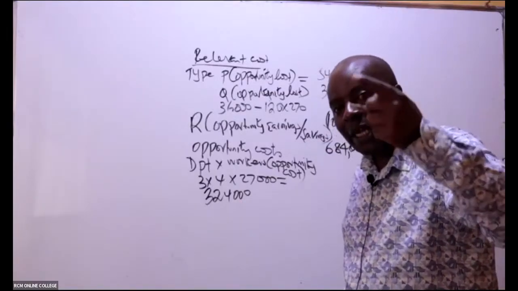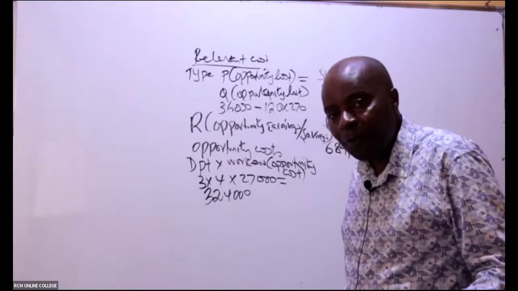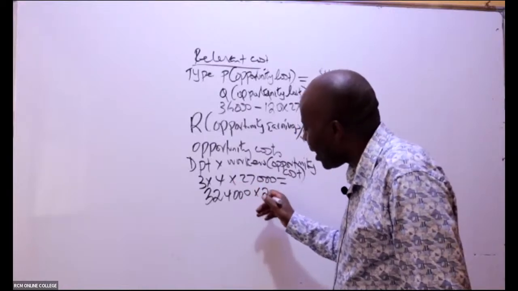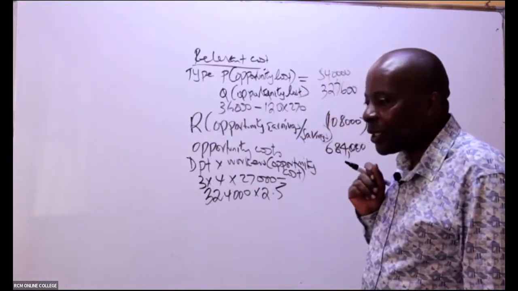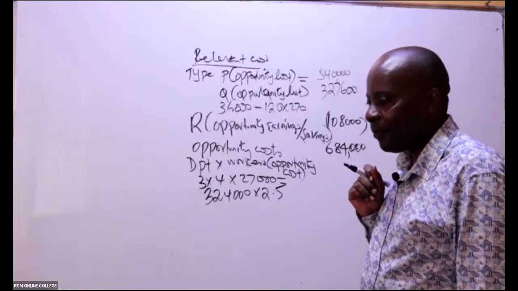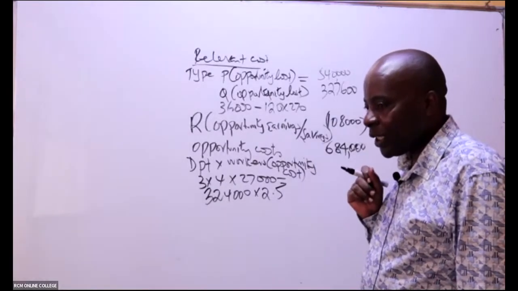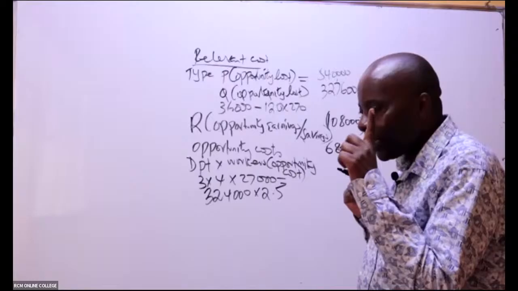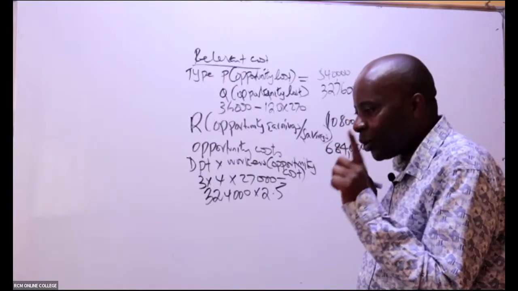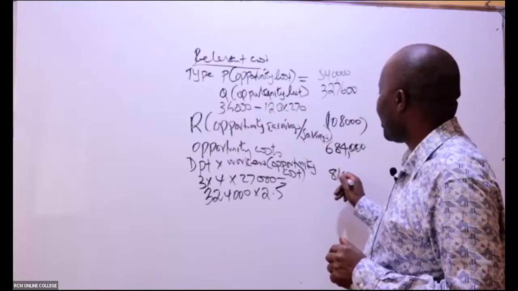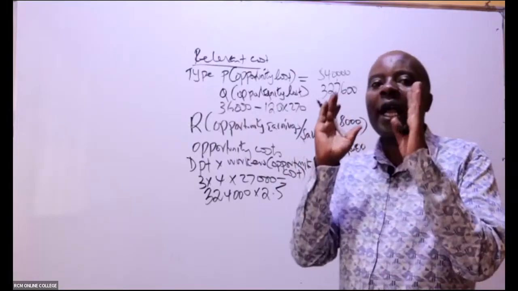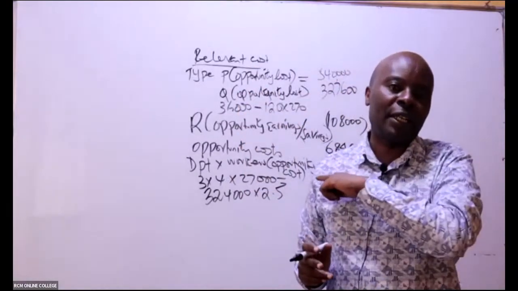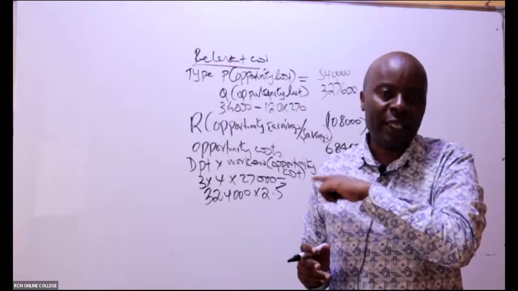What is relevant is the contribution that the company will lose. And remember, they have told us that for each shilling that these guys are working, ladies and gentlemen, I lose a contribution of 2.5. So 324,000 times 2.5 will give me how much? For each shilling, we get a contribution. So that becomes the relevant cost. This is the opportunity that I will lose if these workers were doing their thing. If they were working outside there, I would have earned this amount.